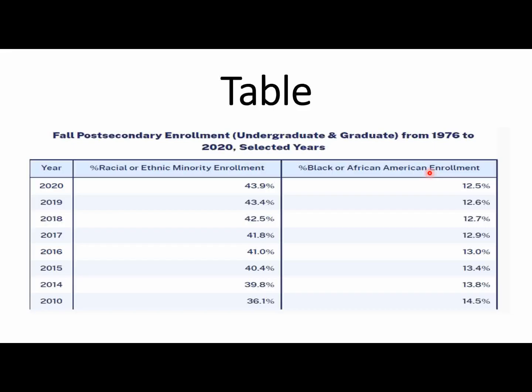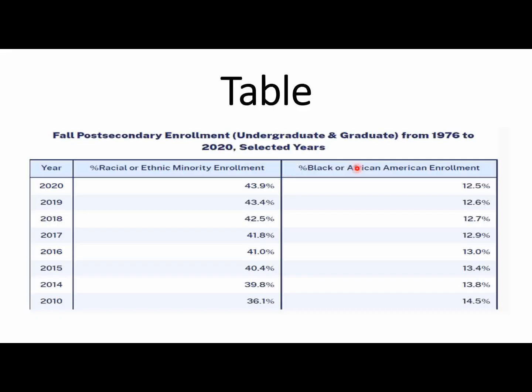Initially, it presents data from the year 2010 to 2020. Additionally, it compares years with the percentage of these two keywords.